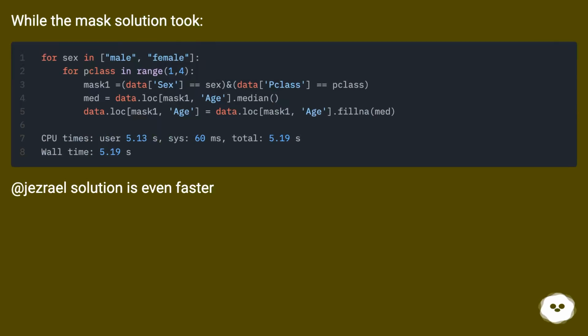While the mask solution took longer, Jezrael's solution is even faster.